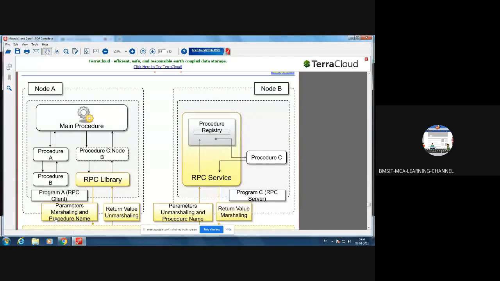Marshalling means the parameters are to be packed inside the packets, and those packets have to be given proper sequence numbers. Say, when you are dividing huge data into 10 packets, you have to specify the order, packet 1, 2, 3, 4, 5, so that when you put those packets in the same sequence, it becomes one full-fledged message.